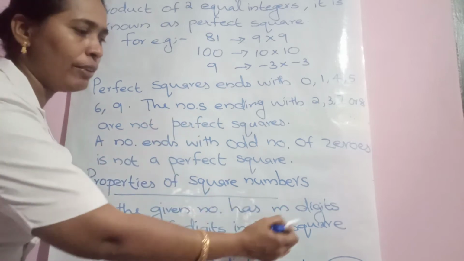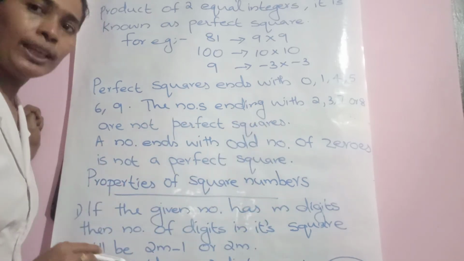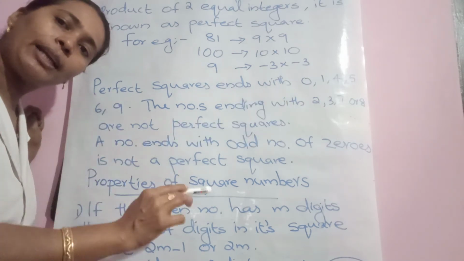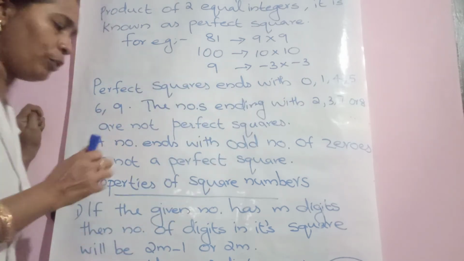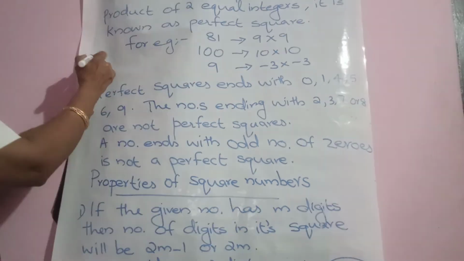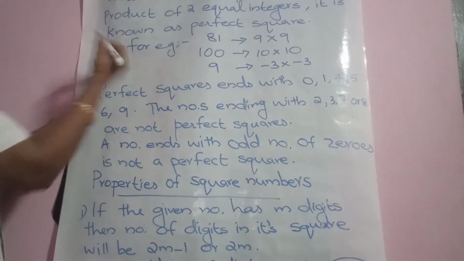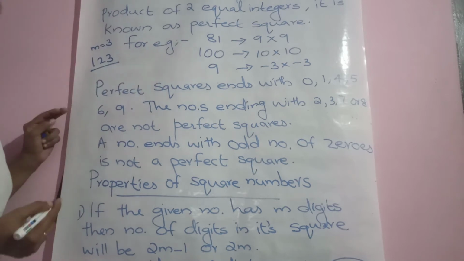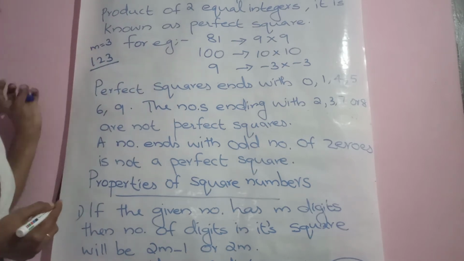Generally we can write m digits. Then its square, square means the number multiplied by itself. Suppose you have taken 1, 2, 3. How many digits are there? 3 digits are there. That means m equals 3 in this case.